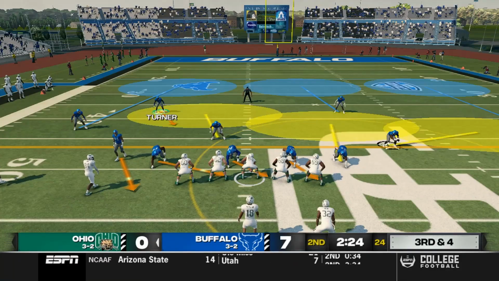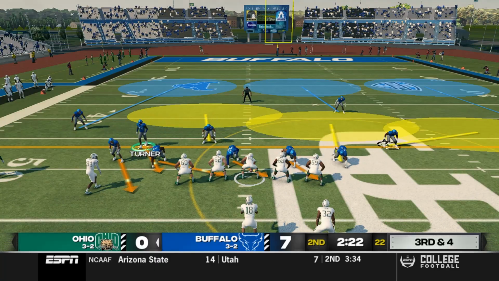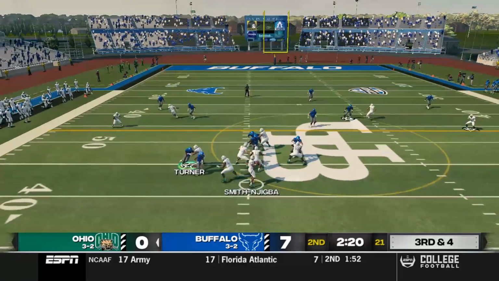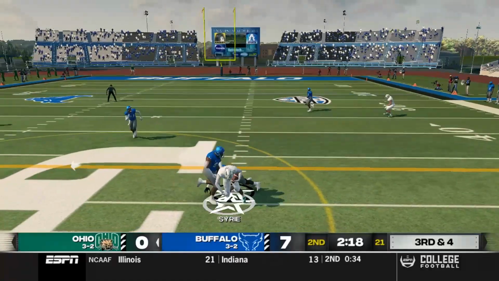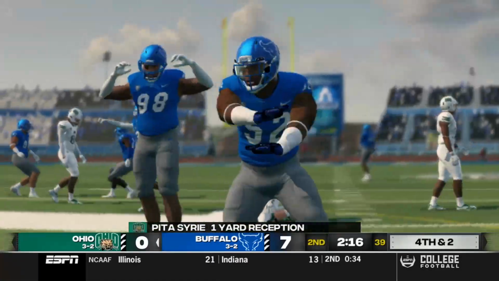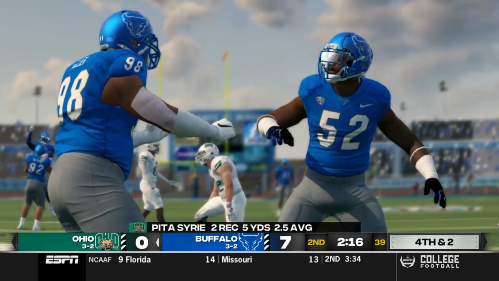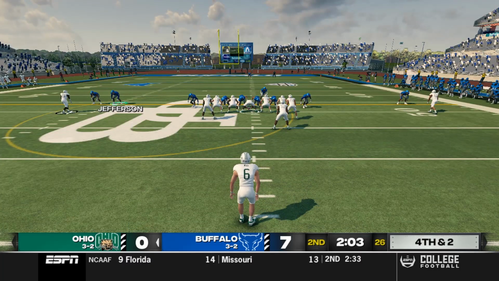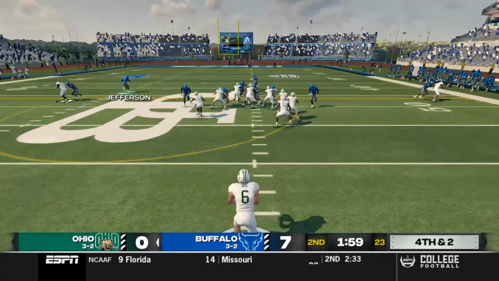For the Bobcats, coming out in the gun with Ncaa still in the game. It looks like the Bulls might bring a little pressure. And they do. It gets picked up, though. They hit it to Syrie, who gets tackled. Only gains 1 on the play, setting up a 4th down for the Bobcats. And again, the Bobcats get a 4th and short right around midfield. And it looks like they're just going to punt it away. And they do.